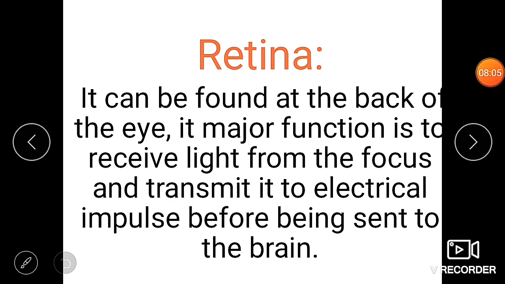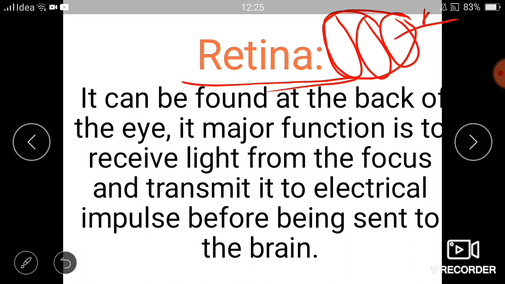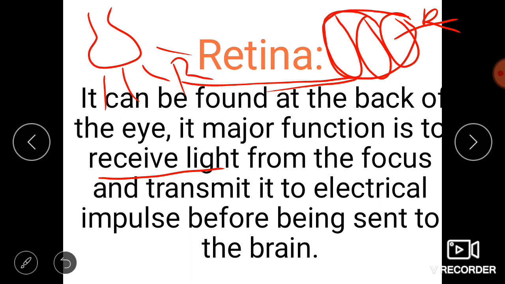The next one is the retina, which is the innermost part, which is mainly responsible for us to see the objects, and it can be found at the back of the eye. This is the front part of the eye, this is the middle part, and this is the back part. This back part contains the retina, and its major function is to receive the light. When the light enters our eye, the retina captures the light from the focus and transmits.